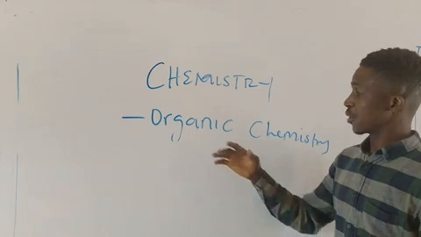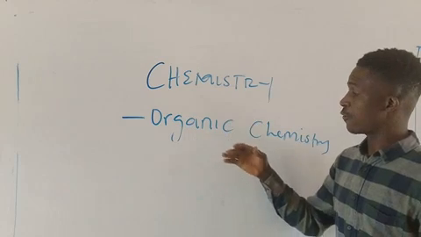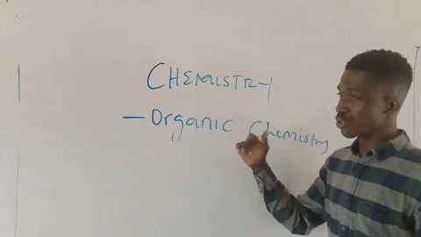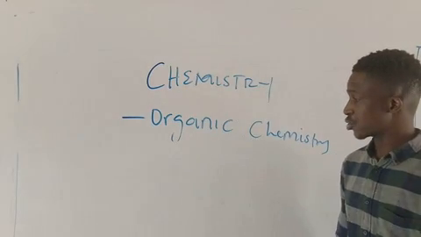Do you understand? So those are the major reasons why these are not included in the definition of organic chemistry.